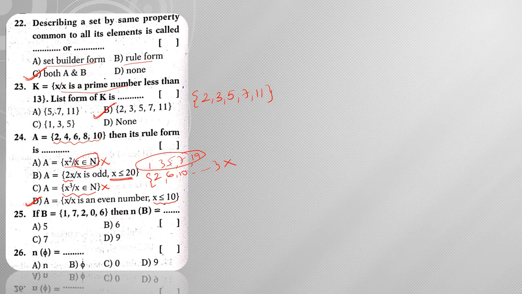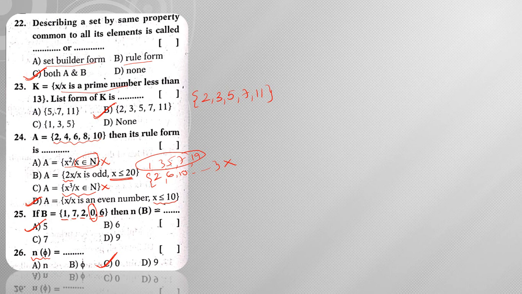Next, if B is equal to {1, 7, 2, 0, 6}, then n of B is the number of elements. Just count the number of elements. How many elements are there? 5. Hence the answer is 5. Here 0 also you should consider. Okay. Next, n of the null set: the number of elements in the null set is 0.